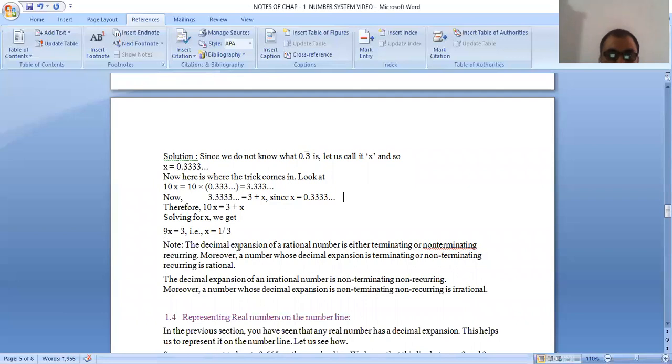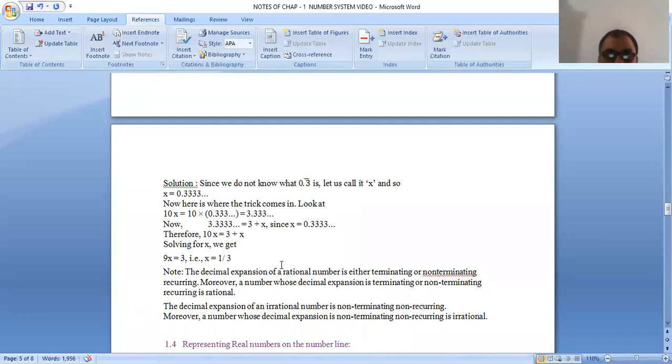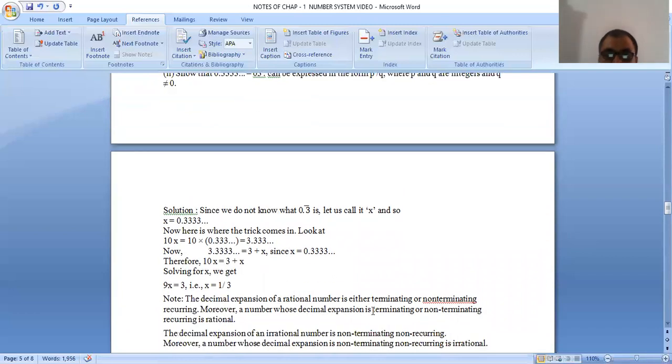Note that the decimal expansion of a rational number is either terminating or non-terminating recurring. Moreover, a number whose decimal expansion is terminating or non-terminating recurring is rational.